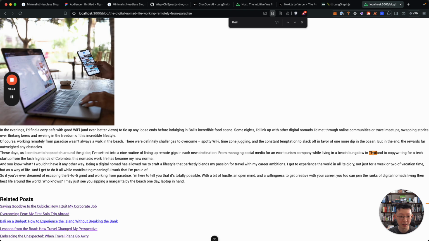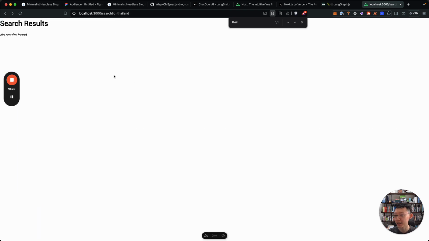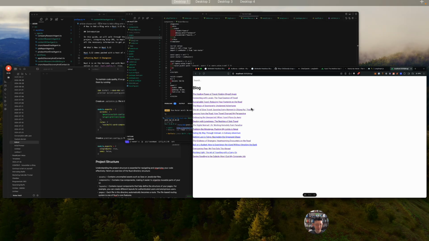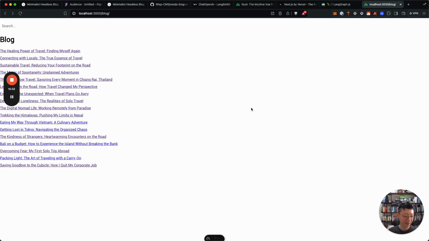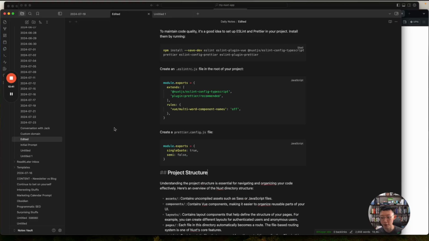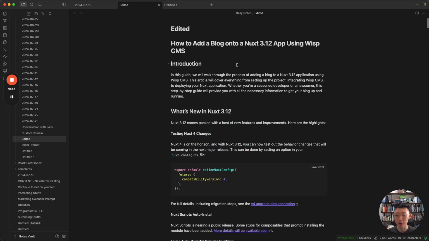Yeah, so you can see slightly related. Okay, so all of this is written by the AI. You can see the styling is pretty poor because we aren't really focused on the styling, but you can see it's all wired up already.